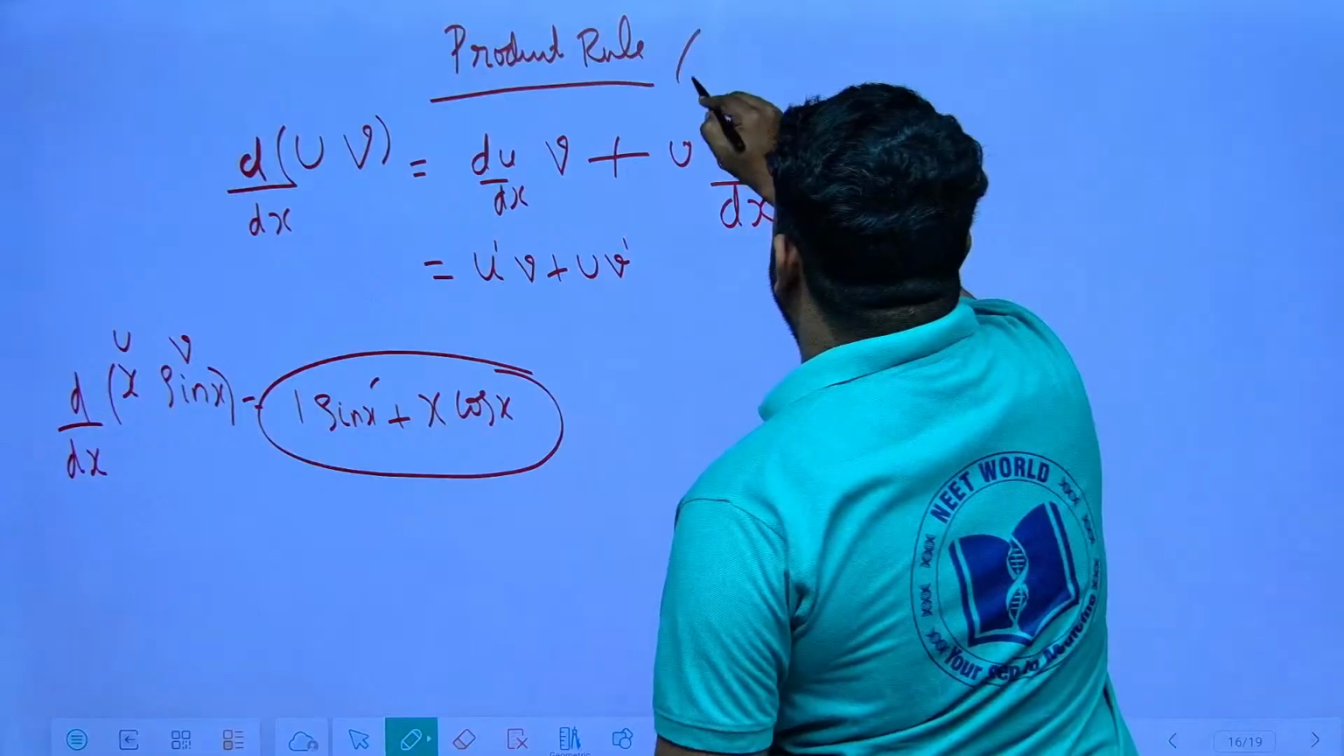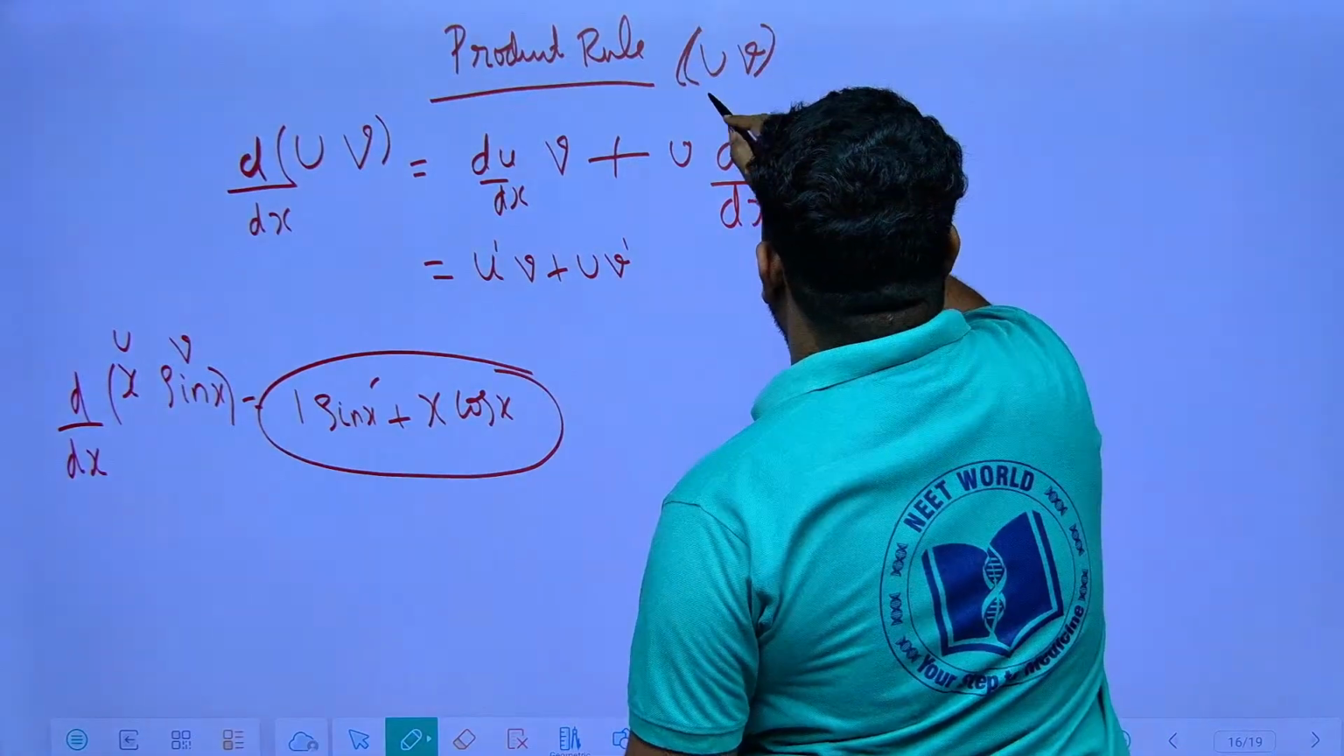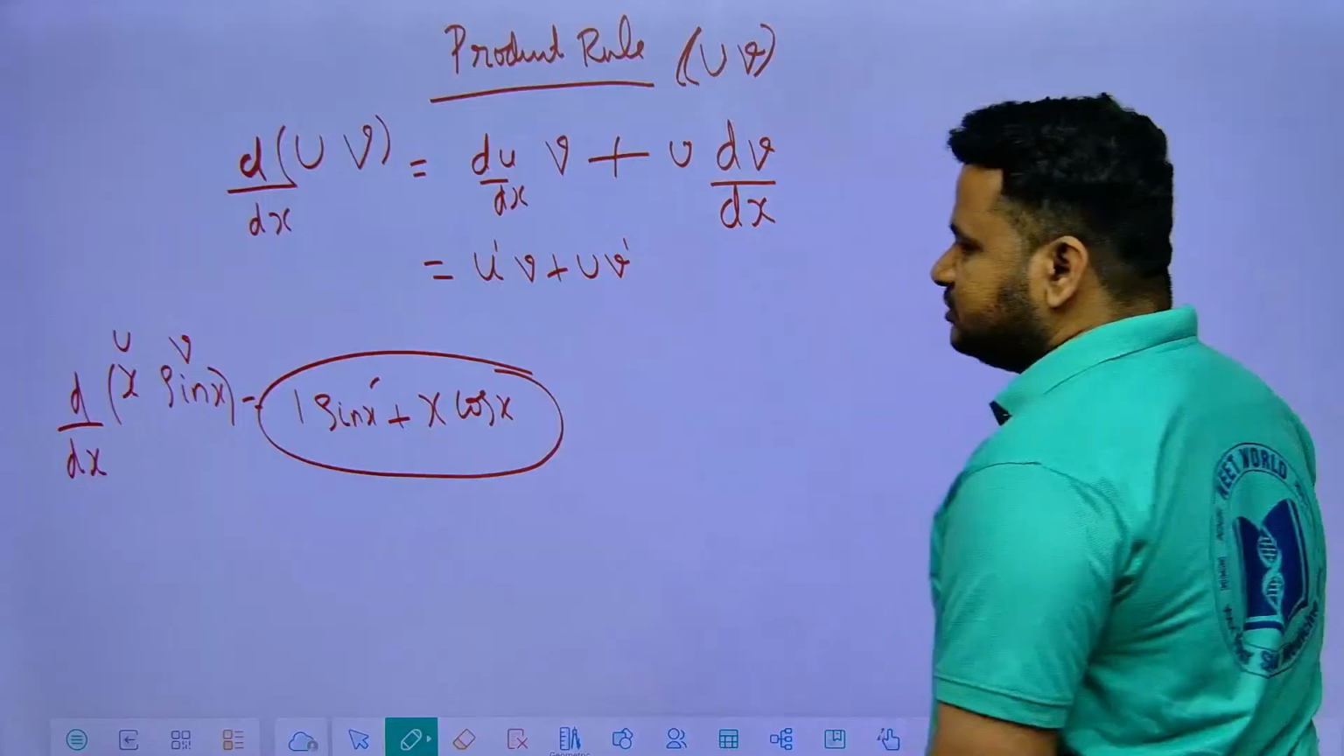The product rule is also called as the UV rule. The quotient rule is also called as the U by V rule. So let us see some examples of the UV rule.